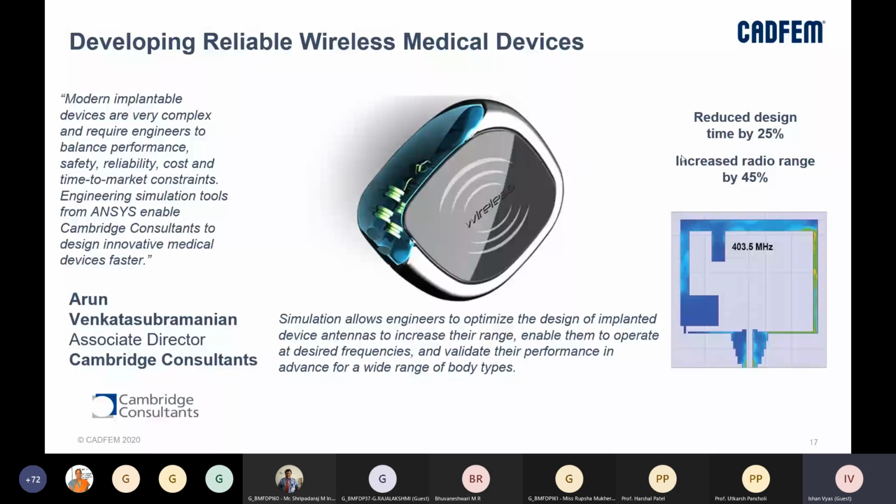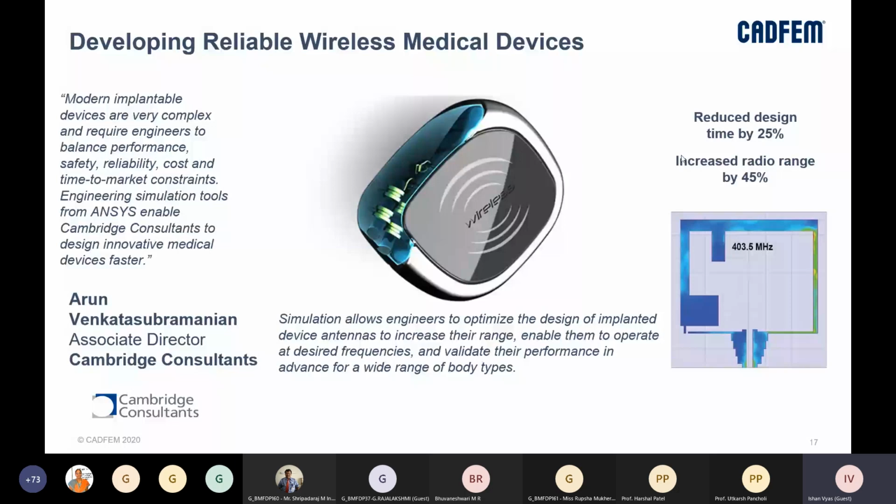So any equipment, wireless or wired, will have certain antennas, certain electronic components inside it, right? So these devices are going to interact with devices around us. A very simple example: if you have a set of speakers in your home, and you have your phone kept very close to it, and somebody calls you, there will be interference and you will hear some static coming from your speakers, right?